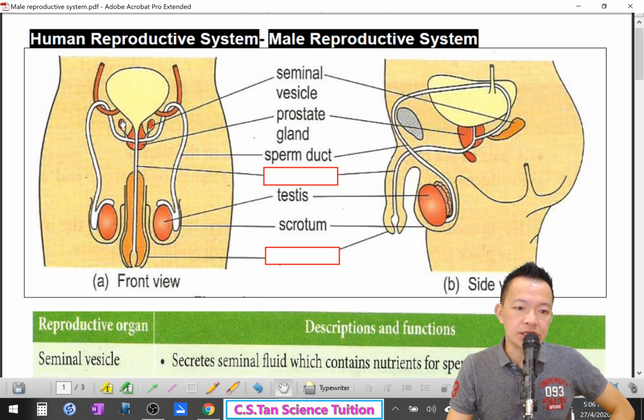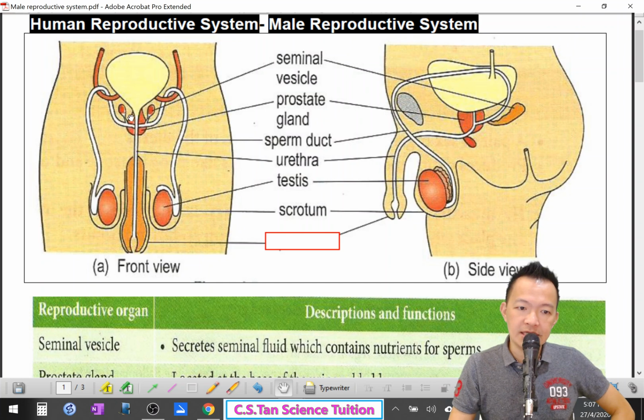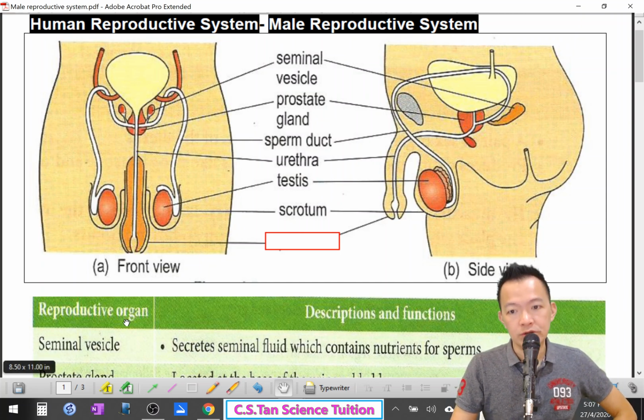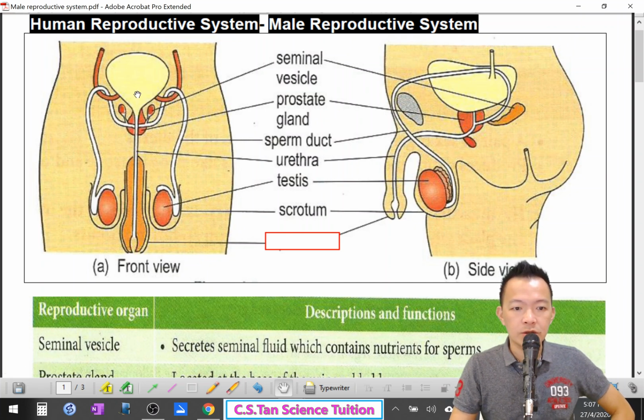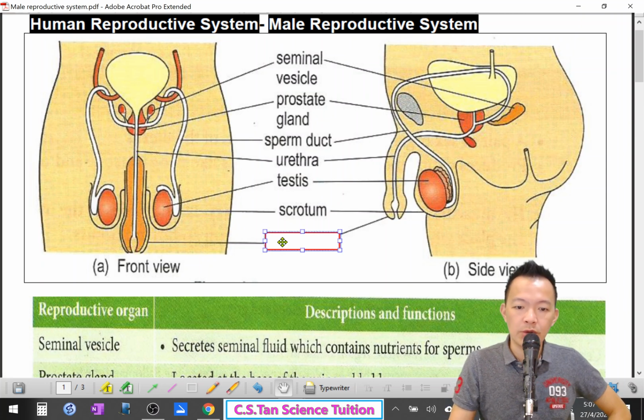And next, how does sperm come out from the body? They will pass through a tube called the urethra. But isn't the urethra for urine? Yes. So the urine comes out from this tube, and the semen is also discharged from the same tube. But remember, these two do not come out at the same time. And the urethra is inside another structure, which is called the penis.